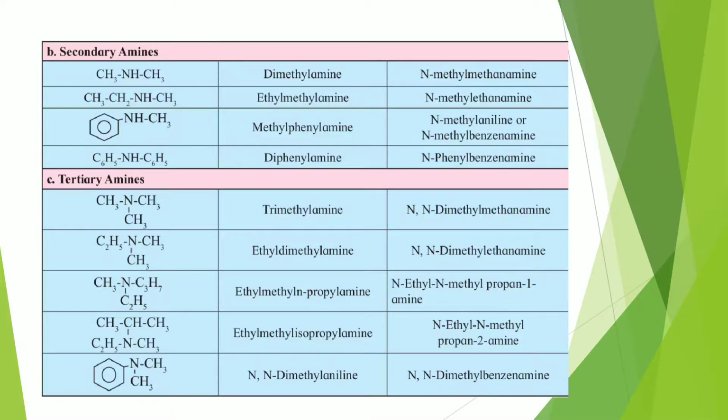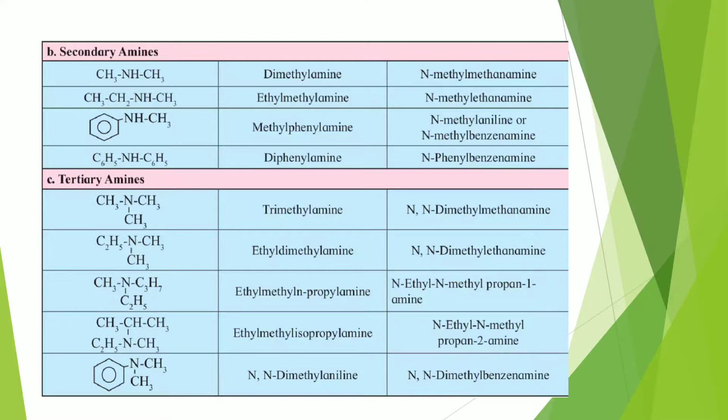Next, methylphenylamine. It's unsymmetrical amine. Parent will be aniline. To the nitrogen, methyl group is attached, so N-methylaniline or N-methylbenzenamine will be the IUPAC name. Next, diphenylamine. 2 phenyl groups are attached to nitrogen, so its IUPAC name will be N-phenylbenzenamine. To the nitrogen, phenyl group is attached, so N-phenylbenzenamine.